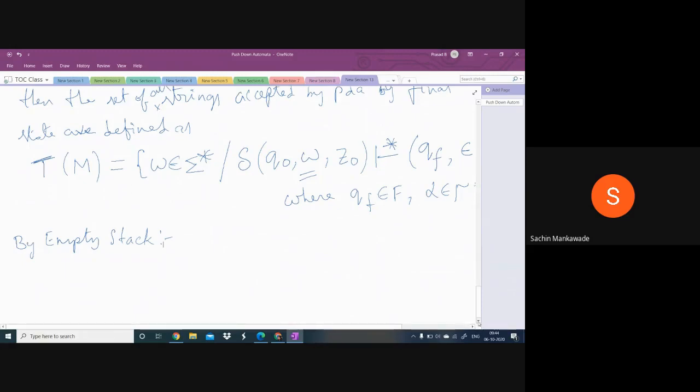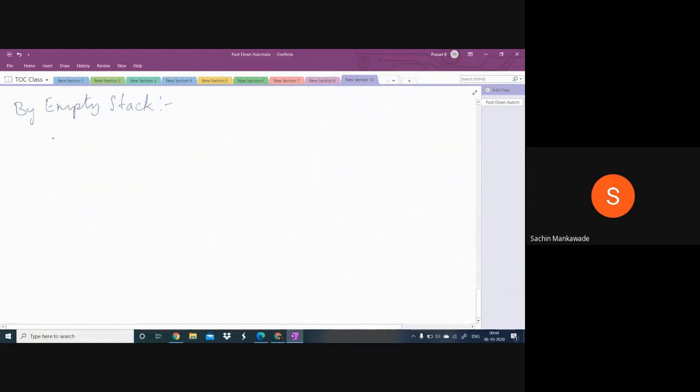If you are designing a PDA by empty stack, so if M equal to Q set of states, sigma set of inputs, and set of stack symbols, transition function, initial state, initial stack symbol, and the final states. Look at this. What does it mean?